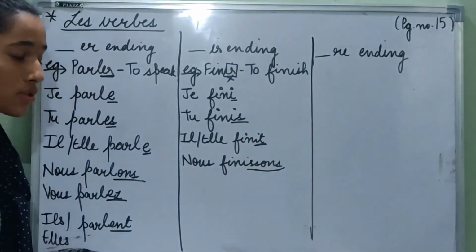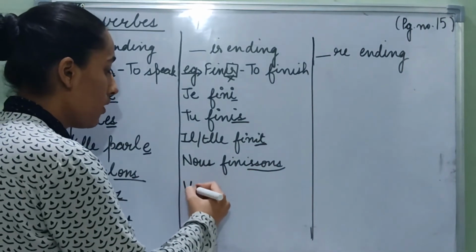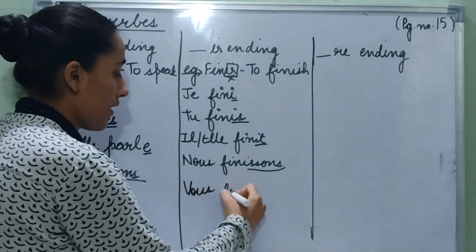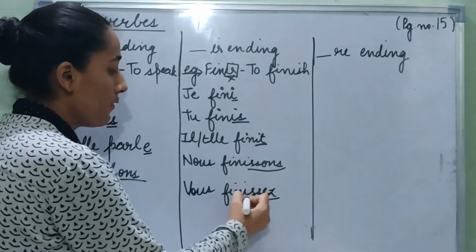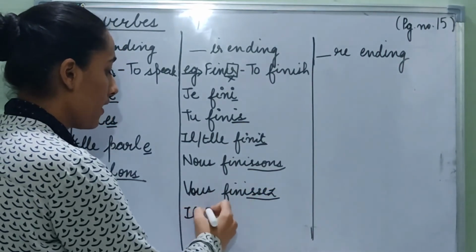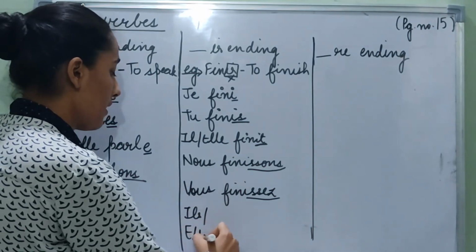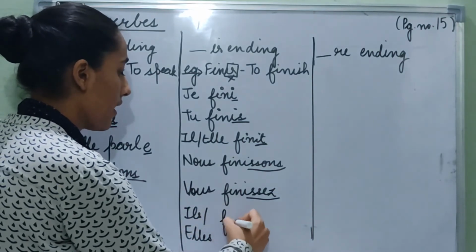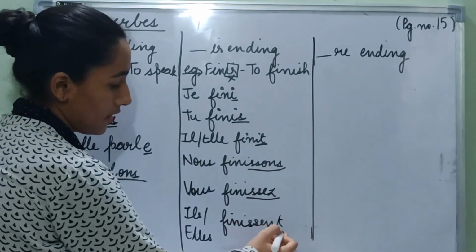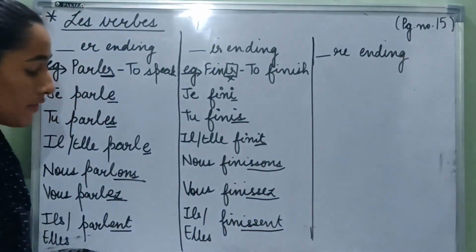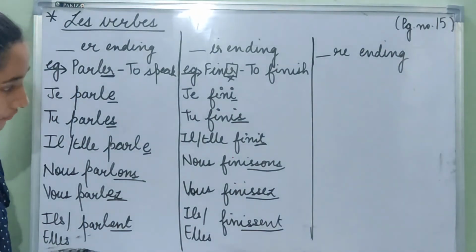So we add ISSONS. With vous, it becomes FINI, double SEZ, vous finissez. Then with ils and elles, it is FINI, double SENT.